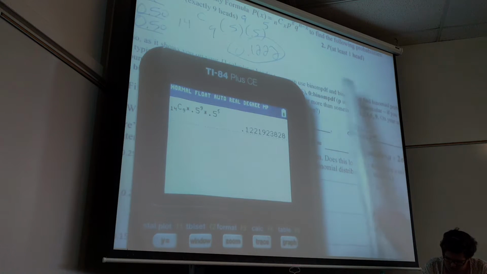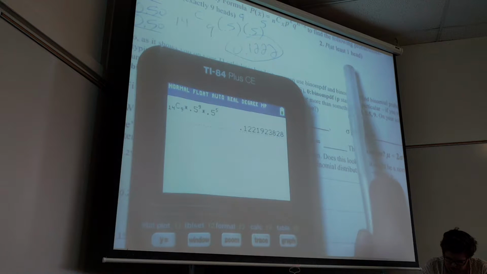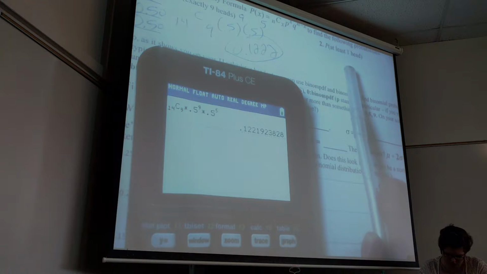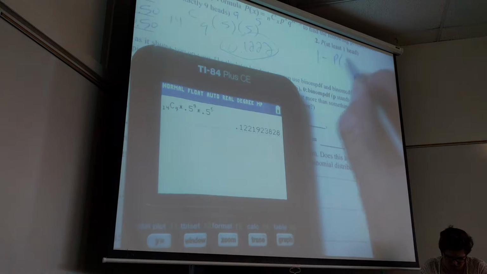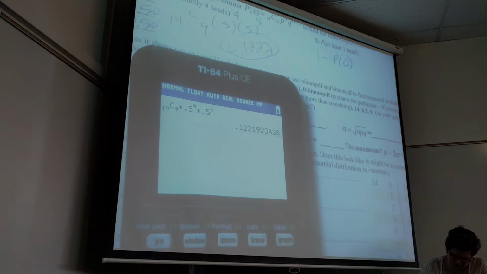Now, who can help me with a nice way to do number 2? The probability of at least one head. Yeah, so it'll be 1 minus the probability of no head.